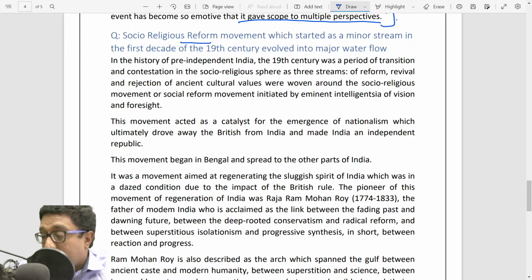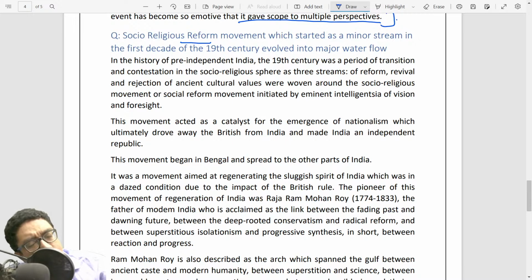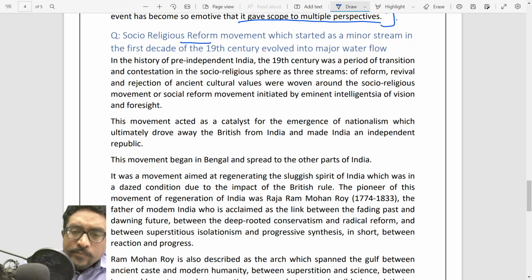So what started in Bengal as a small reactionary movement eventually, within the first 50-60 years, moved into different parts of the country, protesting against different socio-religious issues.